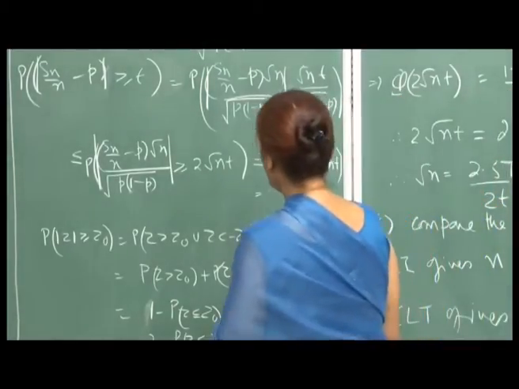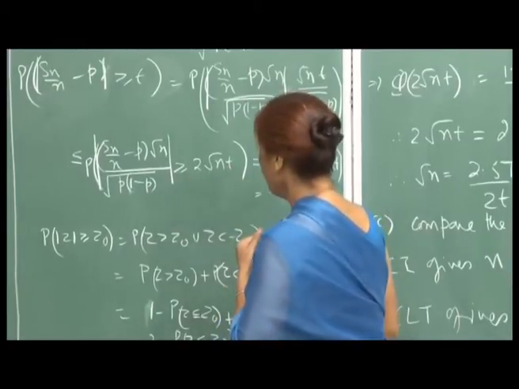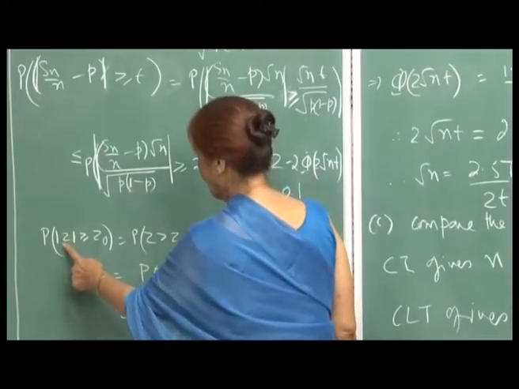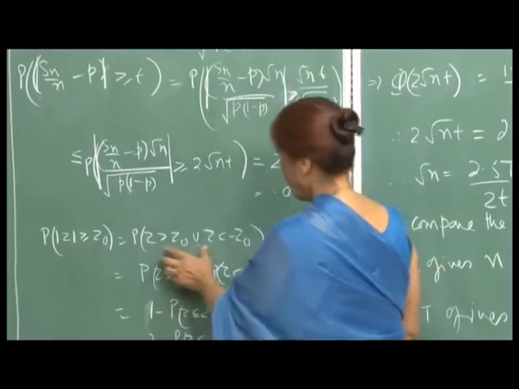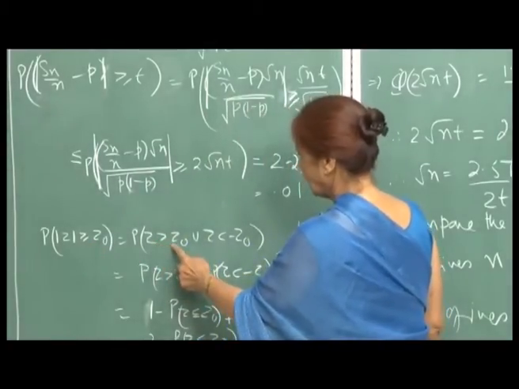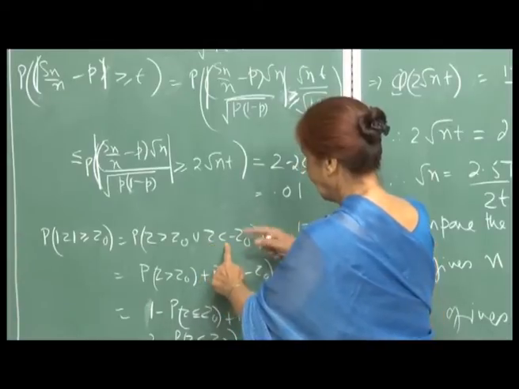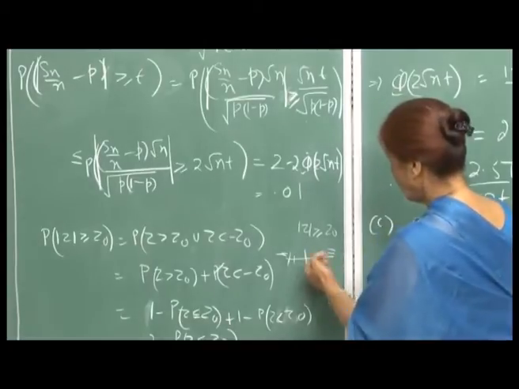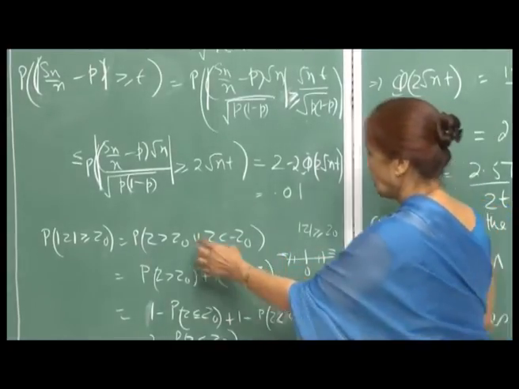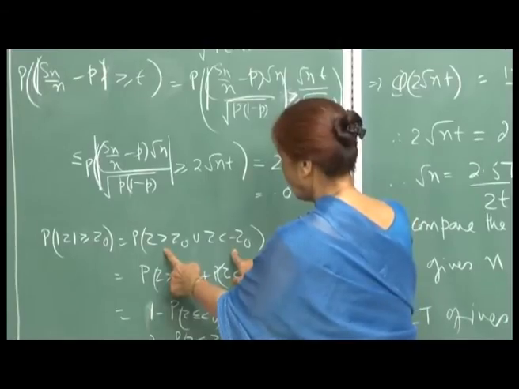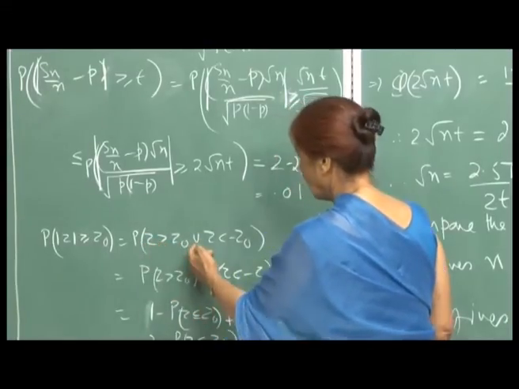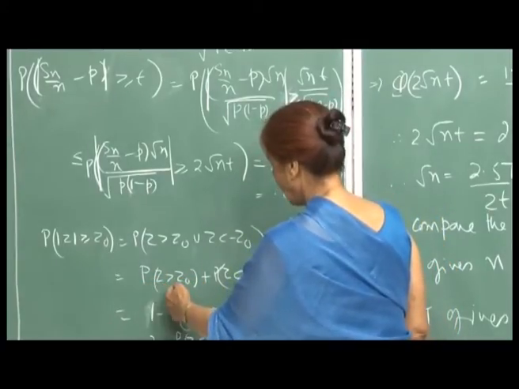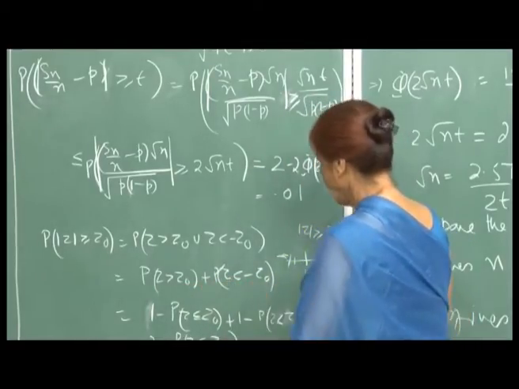So, now, you see this is greater than or equal to 2 root n t. So, let me just show you the details here. That means, we are asking for probability z greater than or equal to z naught, which is the same as probability z greater than z naught union probability z less than minus z naught. This is the absolute value. Now, these are disjoint events. So, therefore, I can write the probability of the union as the sum of the probabilities. So, this will be probability z greater than z naught plus probability z less than minus z naught.